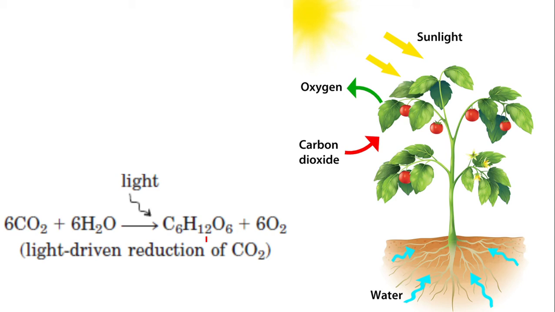This is an energetically uphill reaction, which means this process requires an input of energy. In chemistry, you have studied that this is called an endothermic reaction. And in biochemistry, we call it an endergonic reaction. Of course, you have studied that oxygen is a byproduct of this process. This is just one example of energy transformation in living organisms. And of course, this is the process by which all the organisms are surviving here upon the earth.